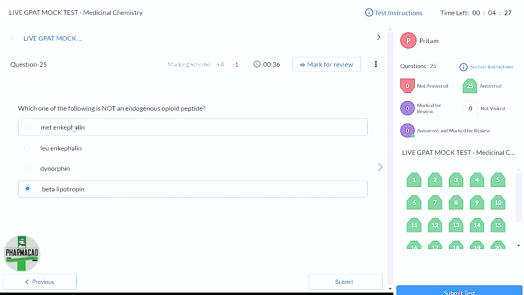These are a few endogenous opioids present in our body, which normally help in analgesic effects. Beta endorphin is one more, not lipotropin. They are trying to confuse us between beta lipotropin and beta endorphin. Beta endorphin is another endogenous opioid peptide, but they have written something else. So I'll go for option D. We have completed 25 questions. I'll submit the test.